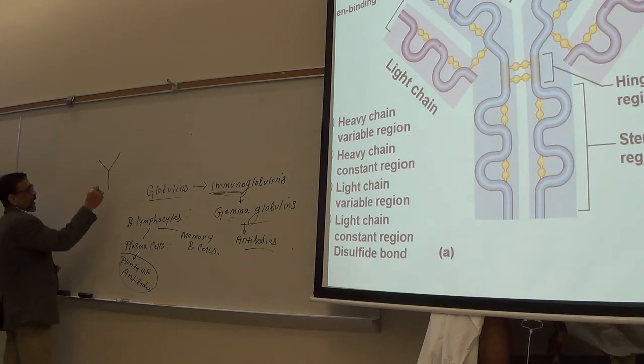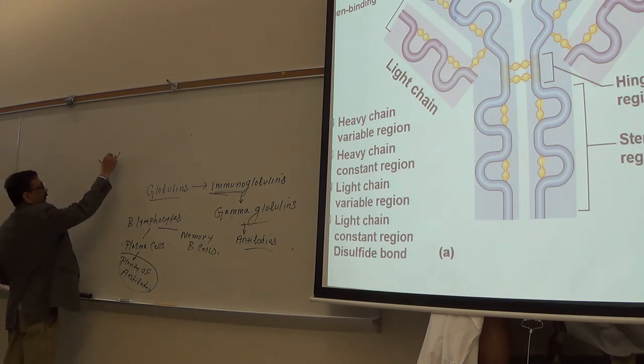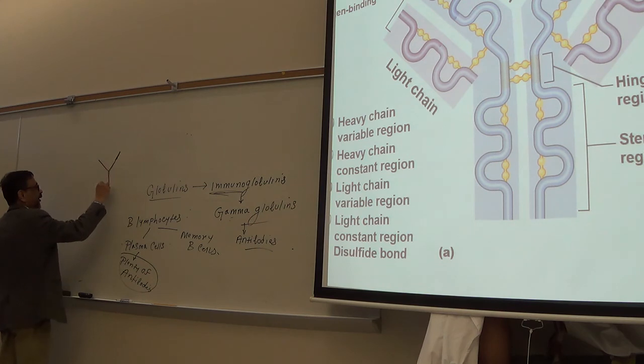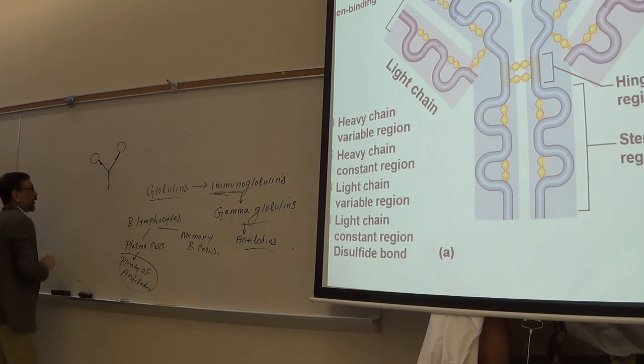So I showed you that like this is the variable part and this portion is the fixed part. Okay. This is variable part and this is fixed part. What happens? The variable part gets attached to the antigens, okay, and form the antigen antibody complex.